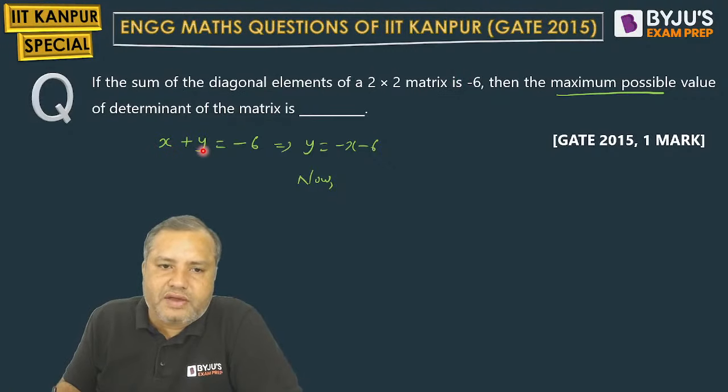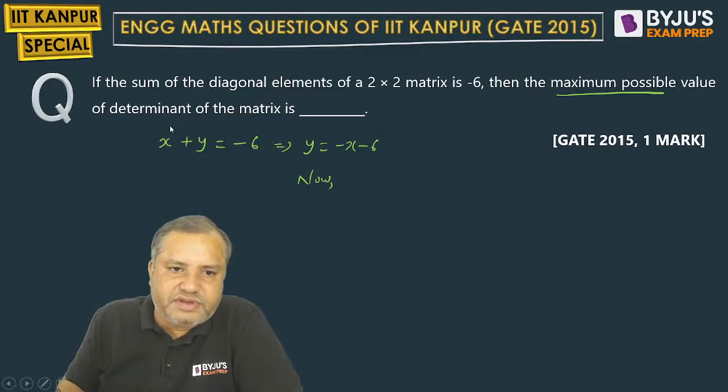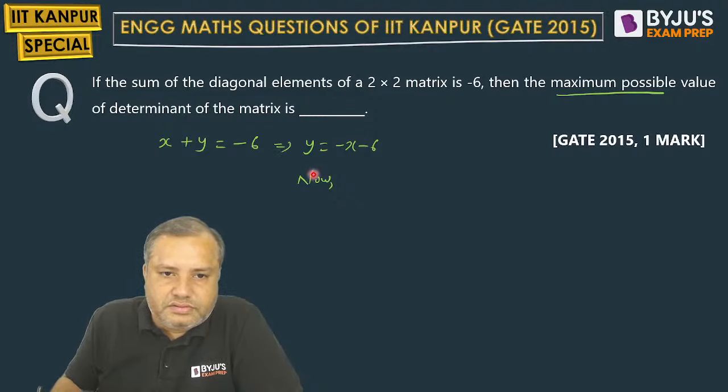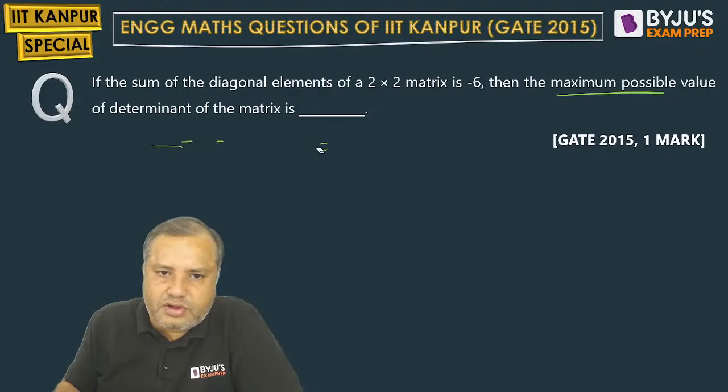The sum of diagonal elements is nothing but the trace. I'll just explain. Nothing wrong in this, just repeating the approach.